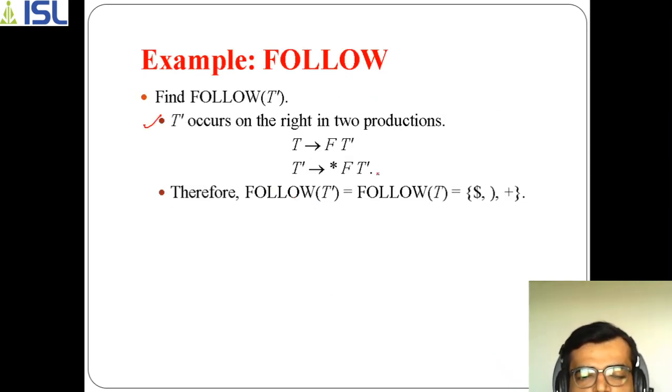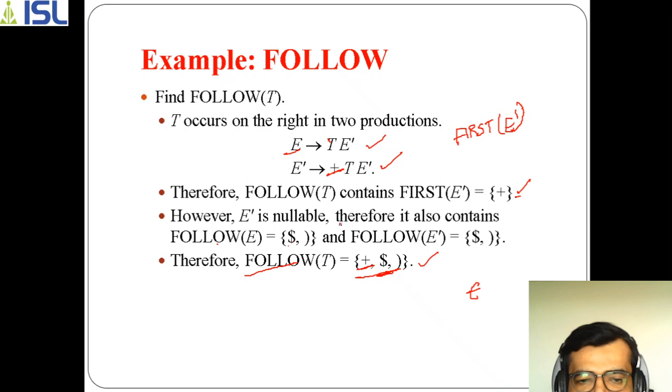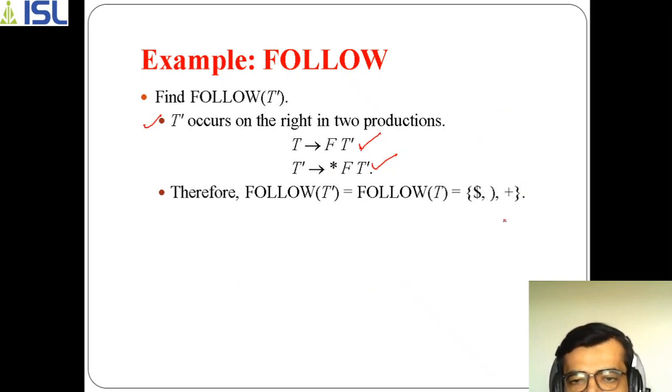So T dash has two productions, this one and this one. Now you know that after T dash, it is not following anything. Whenever nothing follows T dash, is there any value here? No. So it has to follow the parent. So what will be followed? Follow of T dash is follow of T. Just now we have seen, right? Follow of T means these three symbols plus dollar and closing bracket. The same value plus dollar and closing bracket we have taken here.